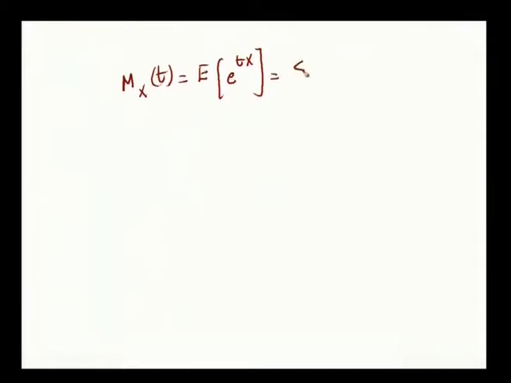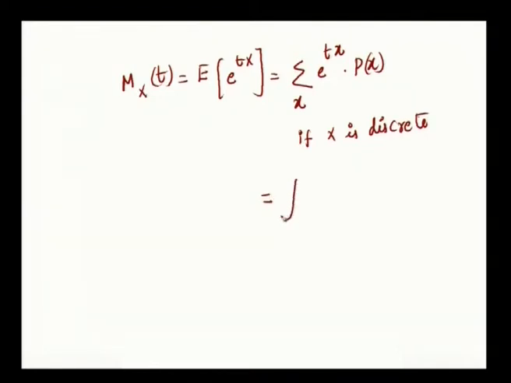This is equal to summation e power tx into p of x, where x will range, if x is discrete. If x is continuous, the summation will be replaced by integration from x is equal to minus infinity to x is equal to plus infinity, e power tx into f of x dx, if x is continuous.